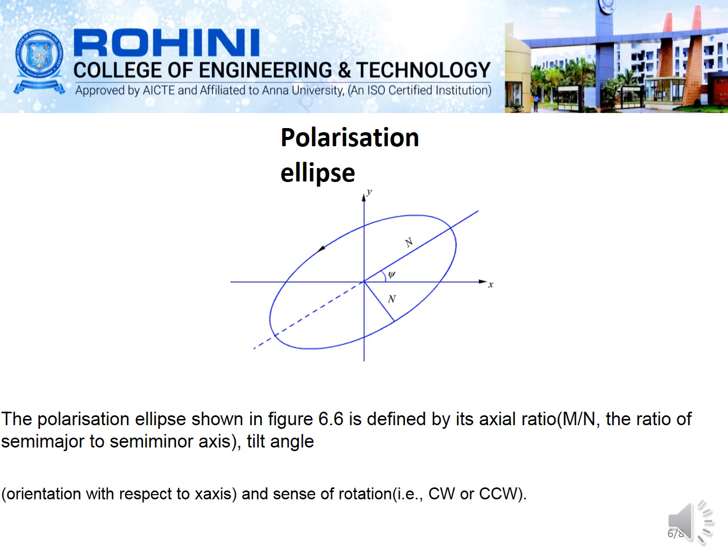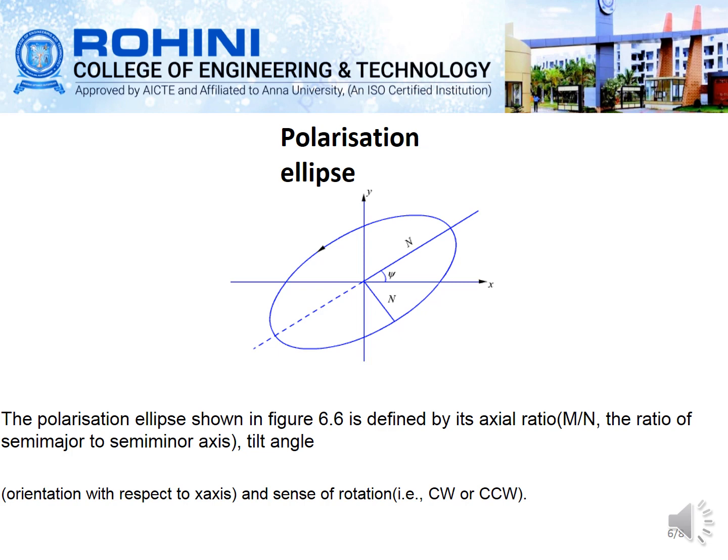So linear polarization can be treated as a special case of elliptical polarization, for which the axial ratio is infinite. From this example we know that the tip of the arrow representing the electric field vector may trace a circle. Such a case is called circular polarization. For circular polarization the axial ratio is unity.